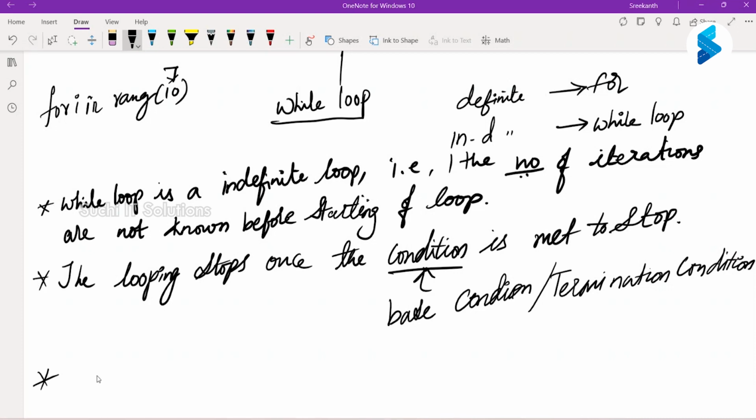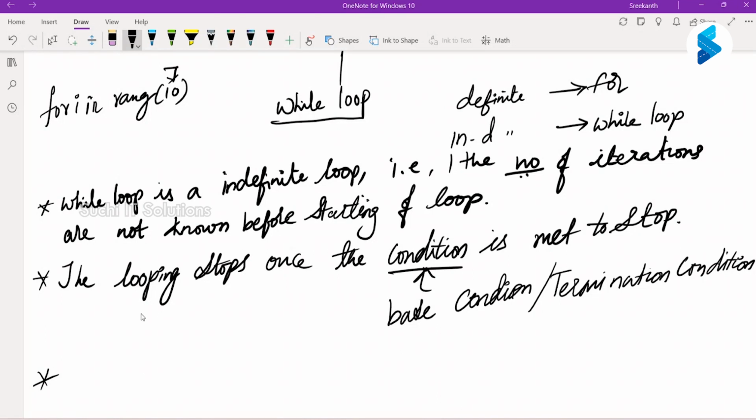Okay. So if we don't write a base condition, what will happen? The loop will continue. Let us say your sir who gave your punishment is never coming back. So what will happen? You will be running.